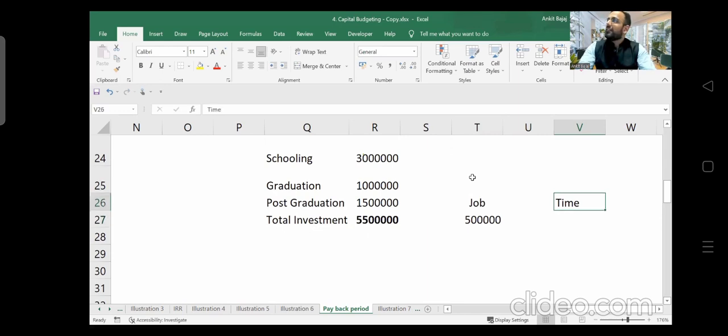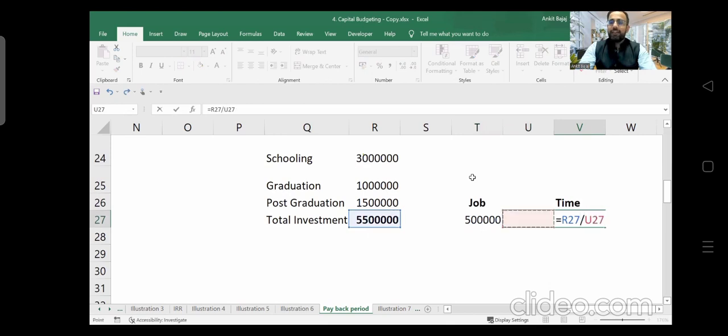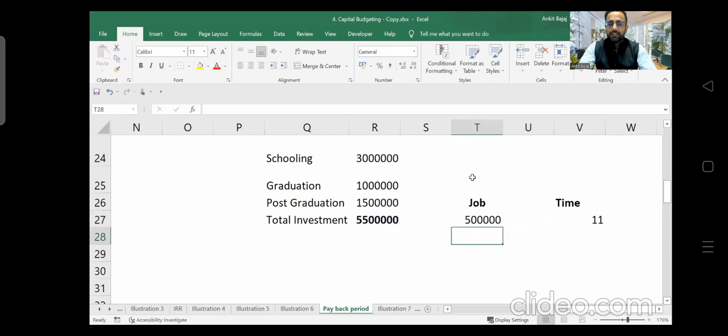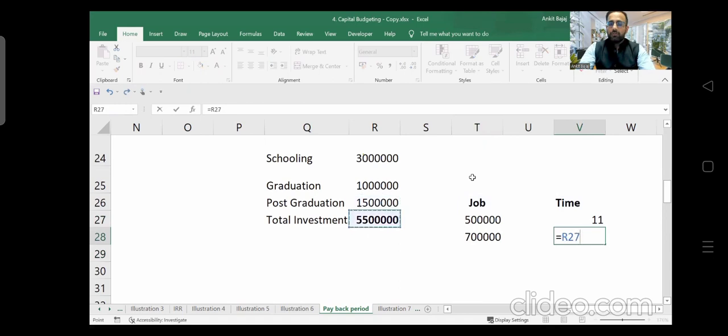Are you able to understand? How much time it will take? 55 lakh divided by 5 lakh, and on an average it will be taking 11 years. Suppose you are getting a job of 7 lakh rupees, right? How much time will it take to get the invested amount back? It will take around 8 years, right? It will be taking 8 years time.